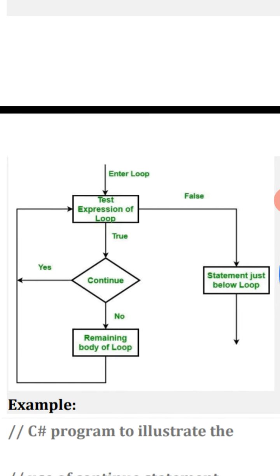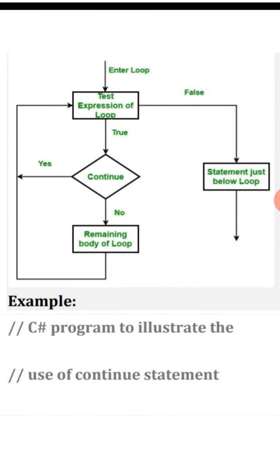Test, enter the loop, test expression of loop. If true, then go to the continue; if false, go to the statement just below the loop. If the test expression of the loop is true, then go to the continue. If continue is yes, then go to the remaining body of the loop. If continue is no, it will also go to the remaining body of the loop.